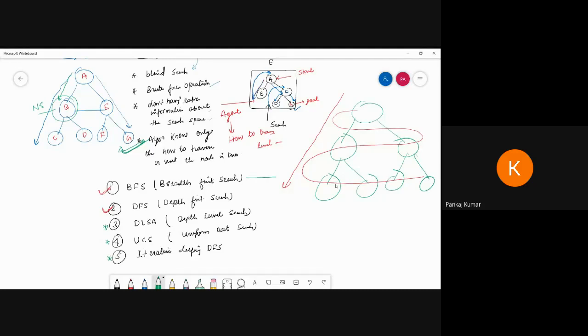Now see, a question comes to your mind: how do we know we can apply uninformed search or these algorithms on a given environment? How does the agent know it has to follow uninformed search? Basically, if the agent senses the environment,